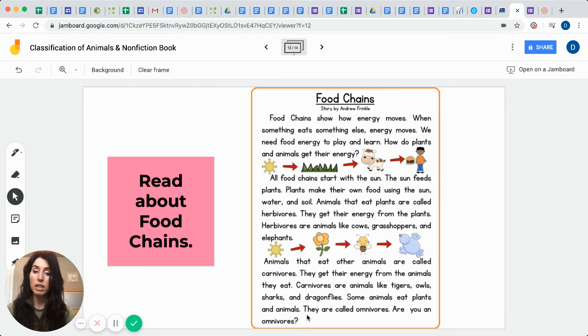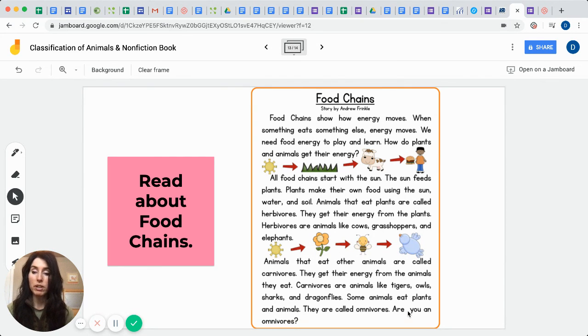Some animals eat plants and animals. They are called what? Omnivores. Can you say that again? Omnivores. Are you an omnivore? And the answer is yes. Because think about what you had for lunch or for breakfast.